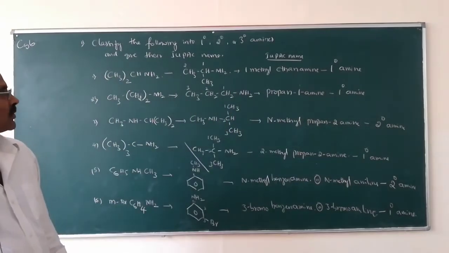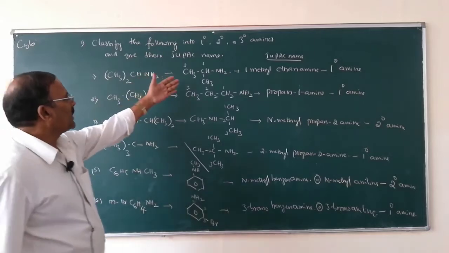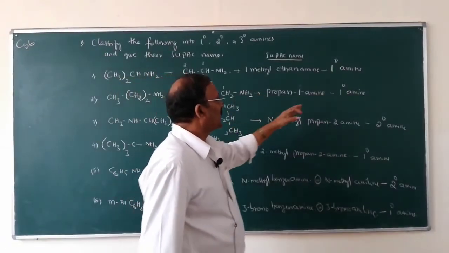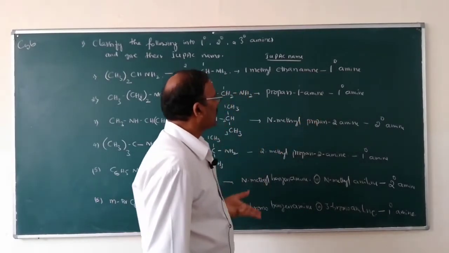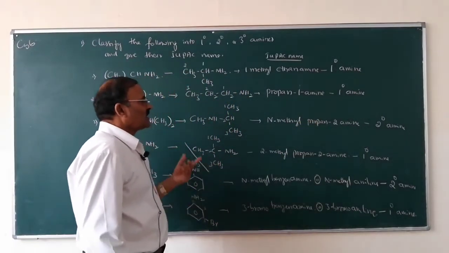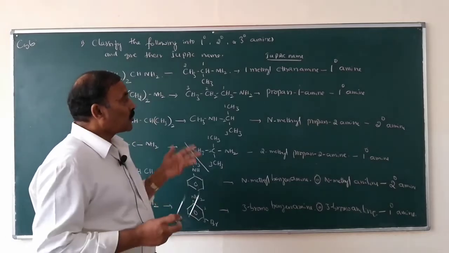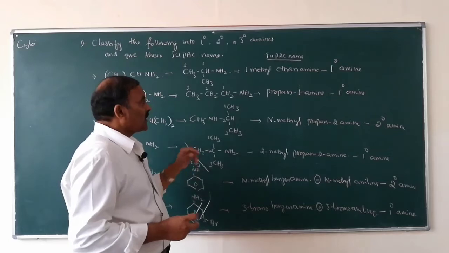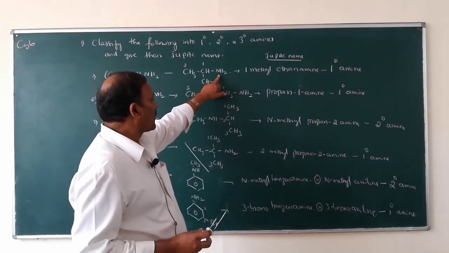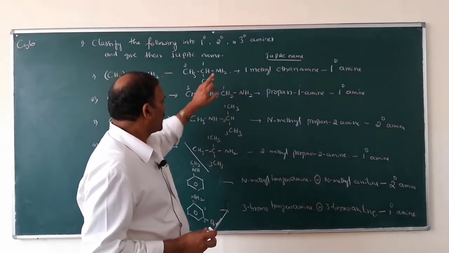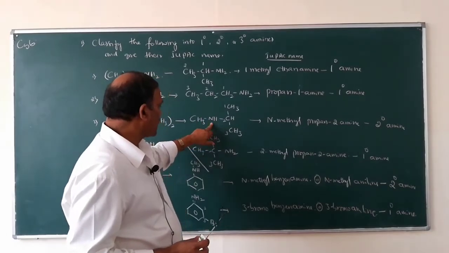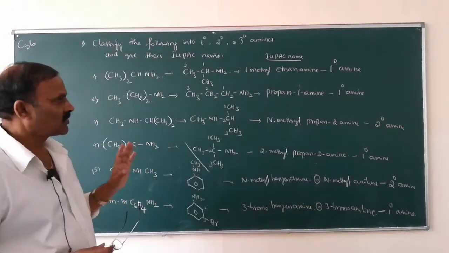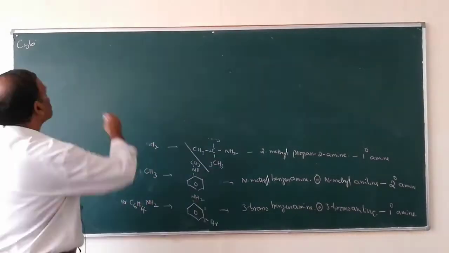So this is how we can name the compounds in the IUPAC system, and this is how we can classify them as primary, secondary and tertiary. If the amine group is NH2, it is primary; NH, it is secondary; only N, it is tertiary amine. So that you have to remember.